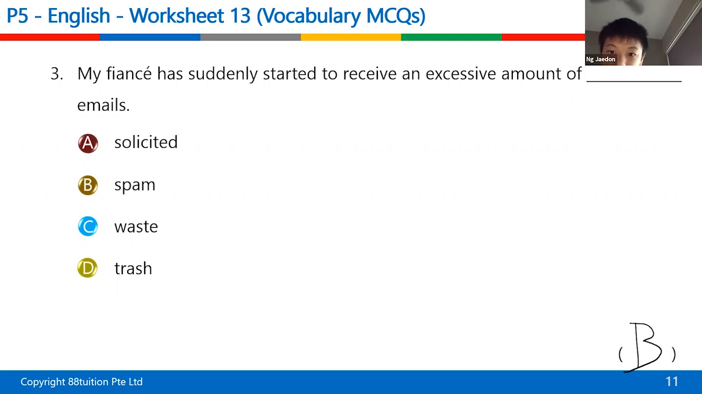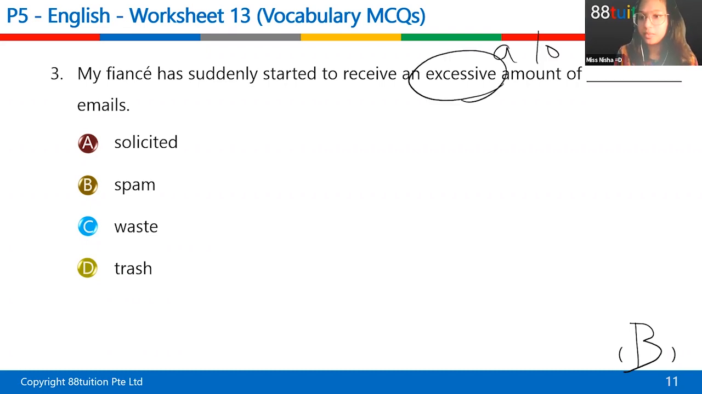Can you tell me why is it B? What's the clue? It says an excessive amount of. Excessive means a lot. Means too much. So what's the clue? Finance. This is not finance. This is fiance, means someone who you're going to get married to. So it's pronounced as fiance. By the way, that's not a clue. Good try. Give yourself 1 point for the answer.